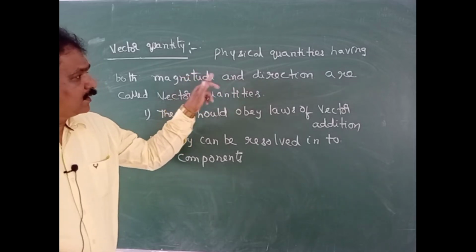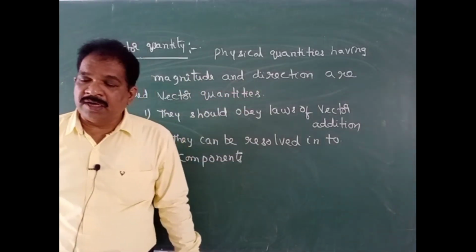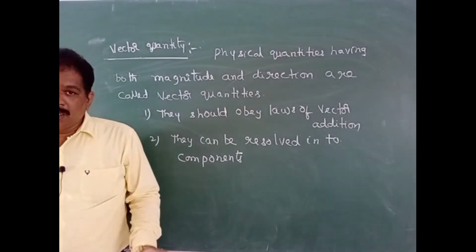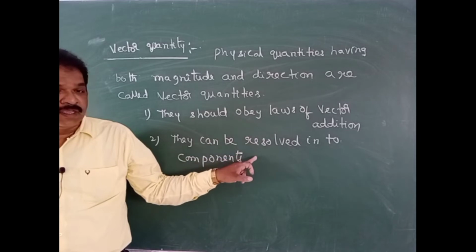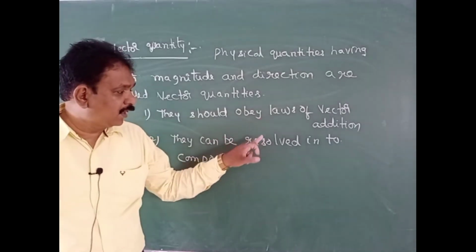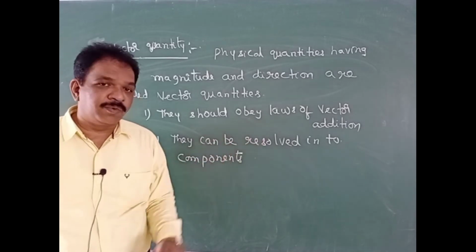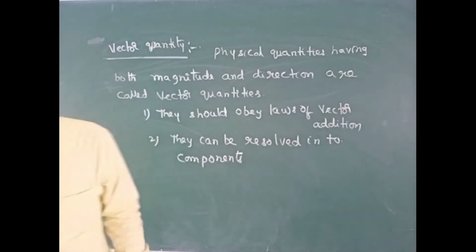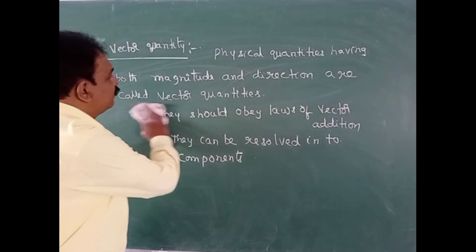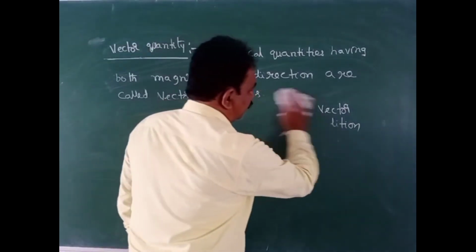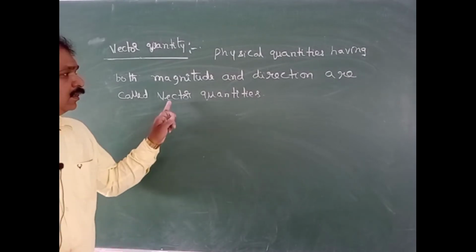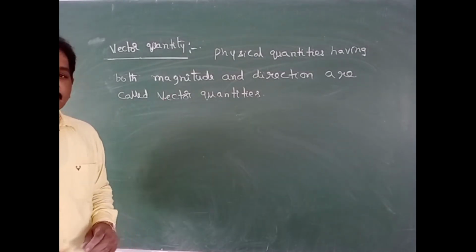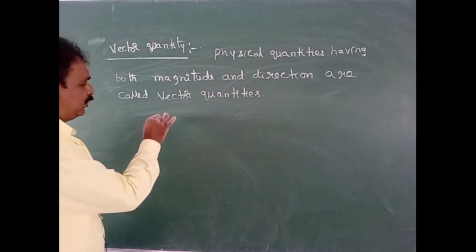Generally, quantities having both magnitude and direction automatically obey the laws of vector addition and can be resolved into components. That's why we are not specifying these points. Simply what you have to learn is that it should be a quantity having both magnitude and direction. Those quantities are called vector quantities.